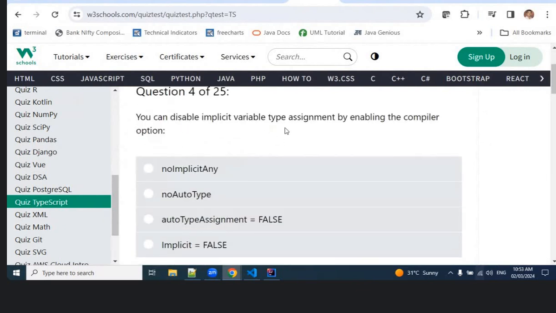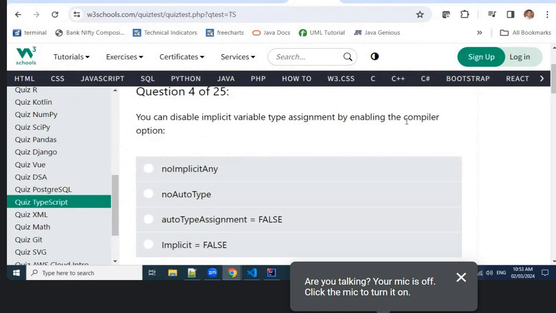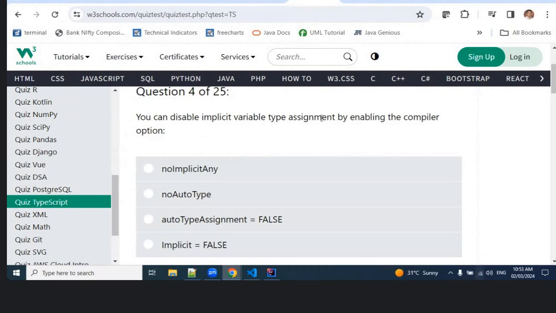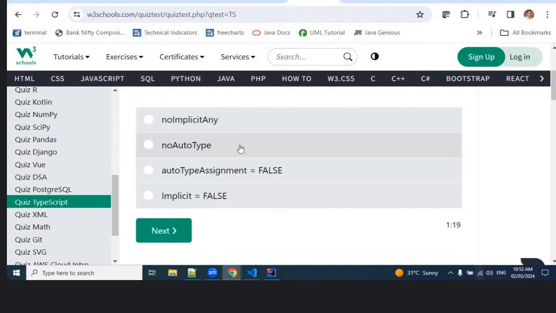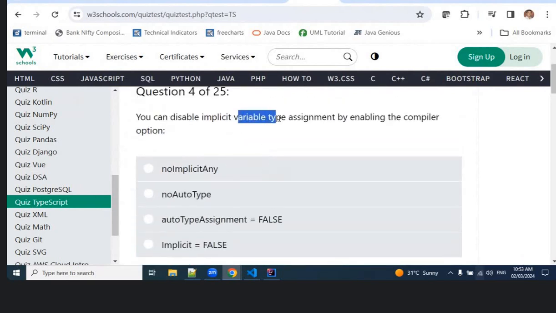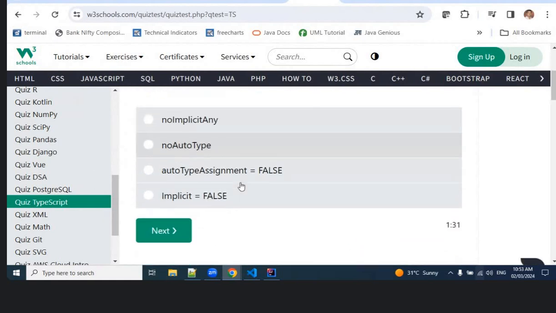You can disable implicit variable type assignment by enabling the compiler option. Okay, so auto type assignment implicit equal to false. Not sure on this.